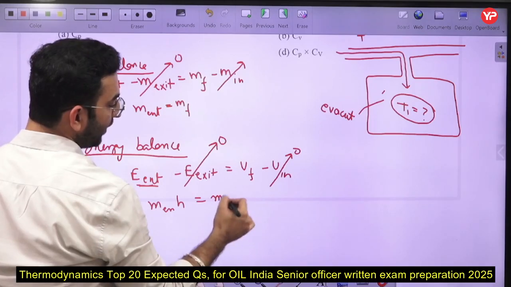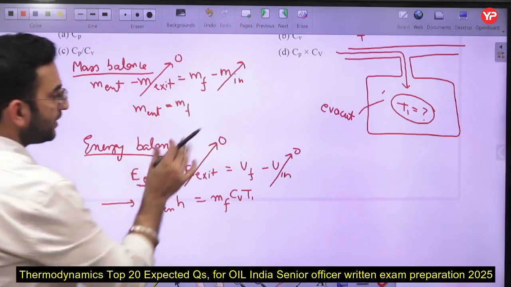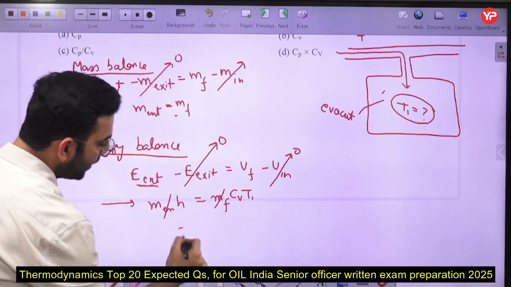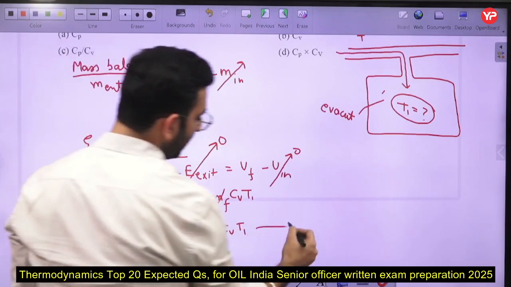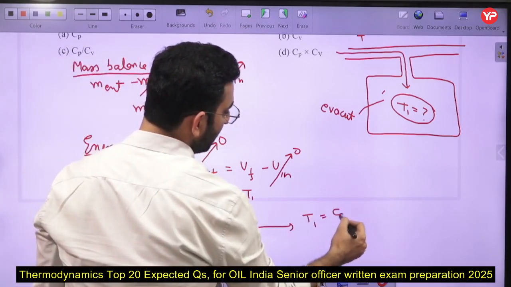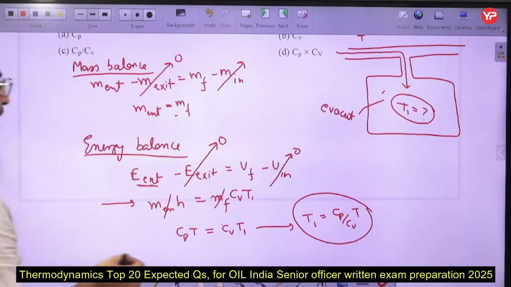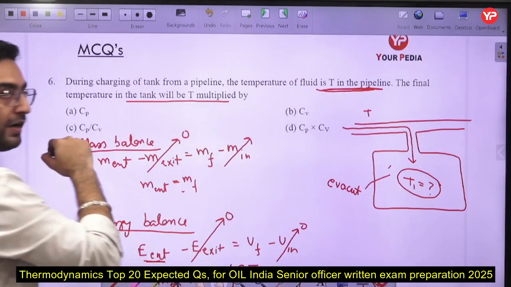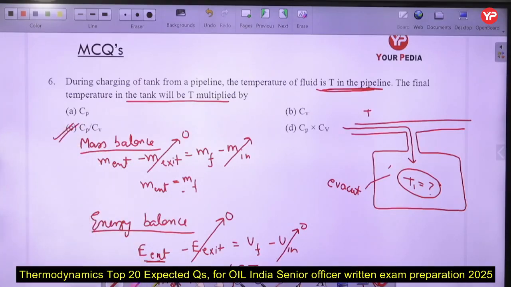The final internal energy can be written as final mass multiplied by Cv into final temperature. Right now we have seen the final mass and the entered mass are the same, and the enthalpy is written as Cp into T. So therefore you can see that T1 is equal to Cp by Cv multiplied by T. By which parameter do you have to multiply T in order to get the final temperature? That is Cp by Cv. So option number C will be the correct answer here. That is the case you have to remember.